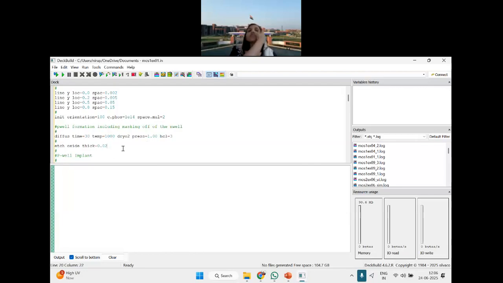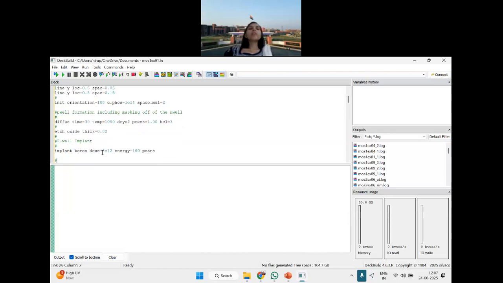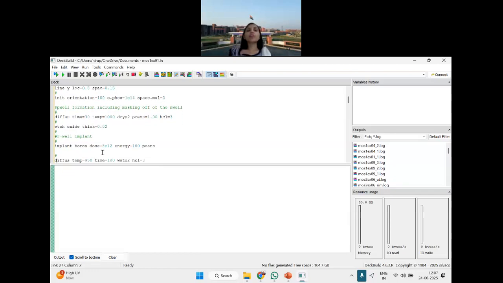Why are you doing it? Because you want to create a P-well mask. Then after that, what do you need to do? You need to create a P-well implant. That is what they have done. They have doped it with boron.